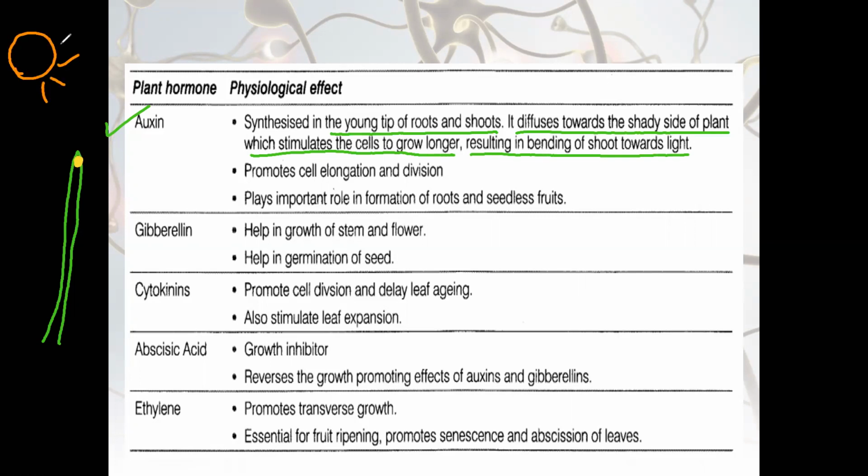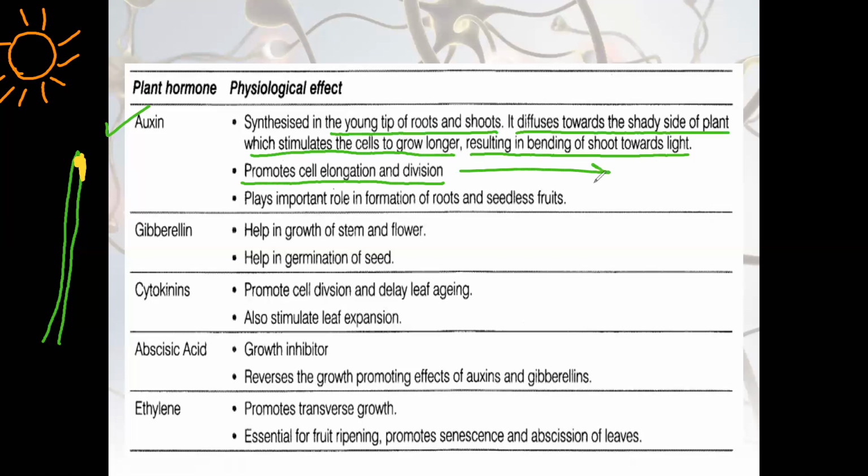sunlight, what happens here? This auxin will start accumulating towards the shady part, and it will promote cell division and elongation towards the shady part.